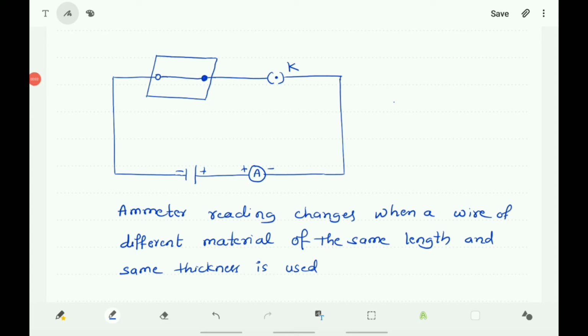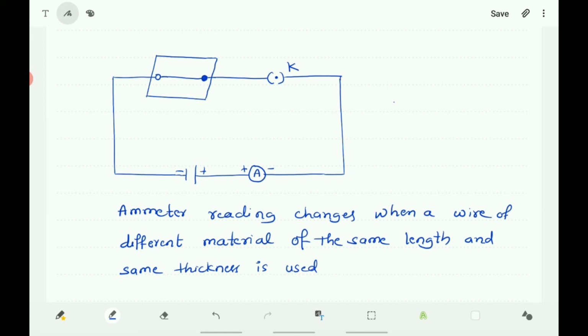In this circuit, we used copper wire instead of nichrome wire. It means the material is changed here. The length and thickness are not changed, only the material is changed, and also there is a change in the ammeter reading. So as the material changes, there is a change in the electric current flowing through the circuit.